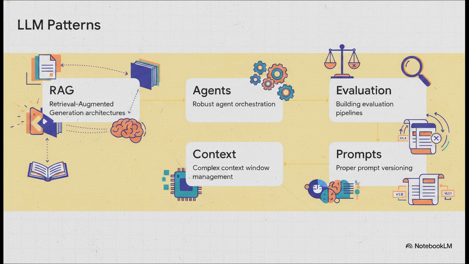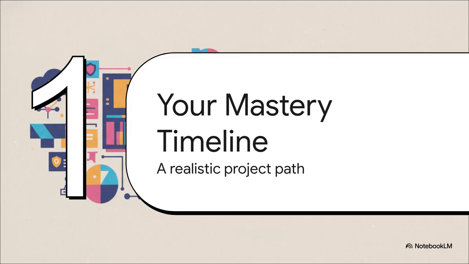You also need to know agent orchestration, how to build really robust evaluation pipelines, proper prompt versioning, and managing complex context windows. As a junior developer tackling these specific hard engineering skills, that is exactly how you stand out in the AI space. All right, final stretch.